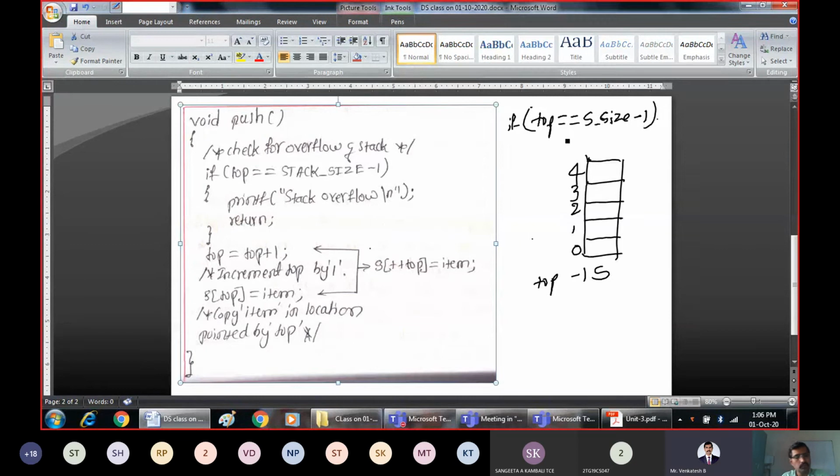If it is true, we cannot insert the elements. In this case, it is false because top is pointing to -1.